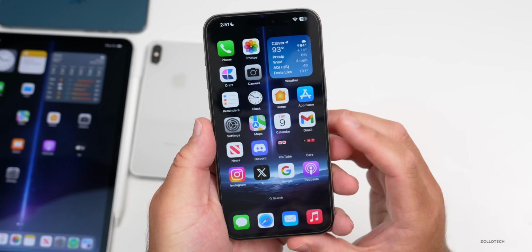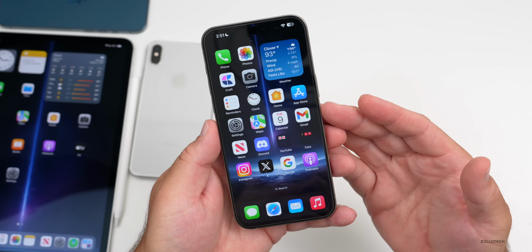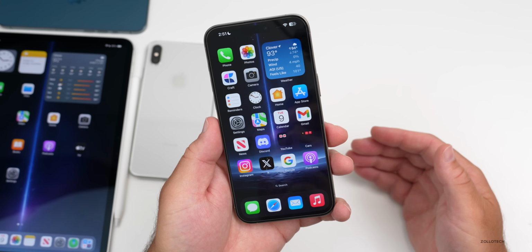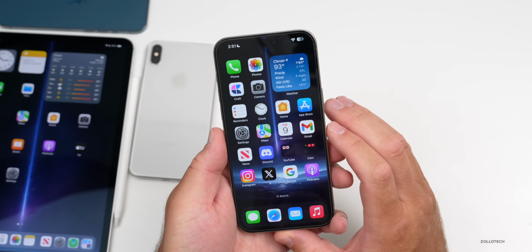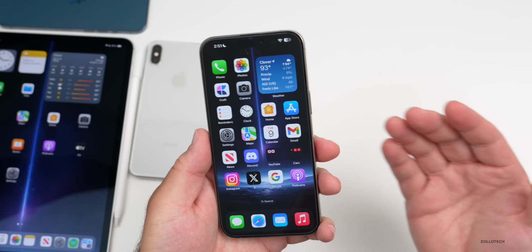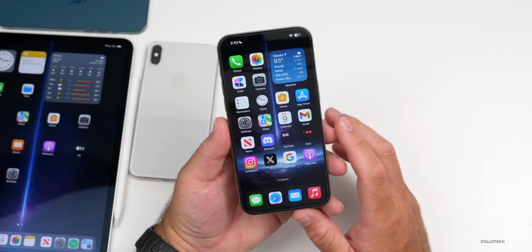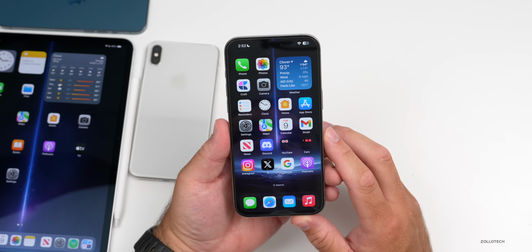Now, if you're wondering if you should install iOS 17.6 Beta 3, if you're already on iOS 17.6, definitely you could do that. However, if you're on iOS 18 betas, unless you're having issues, you could downgrade to this version. This version seems to be very, very stable, but it doesn't bring a whole lot of features. But if you wanted to fix maybe that standby bug, give it a try. It seems to be pretty stable, but wait until the public beta comes out if you're not already on 17.6.